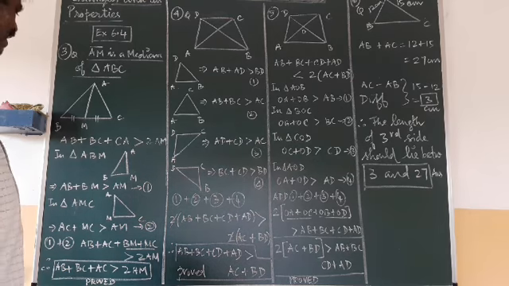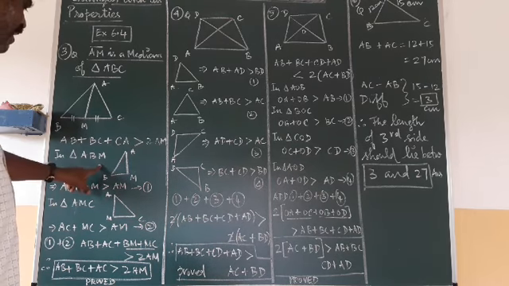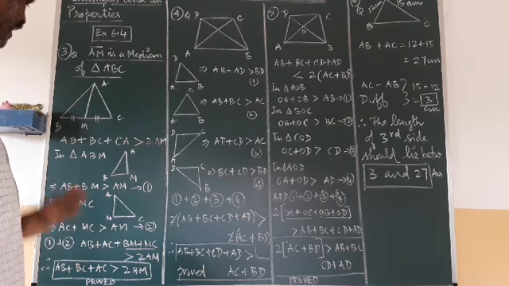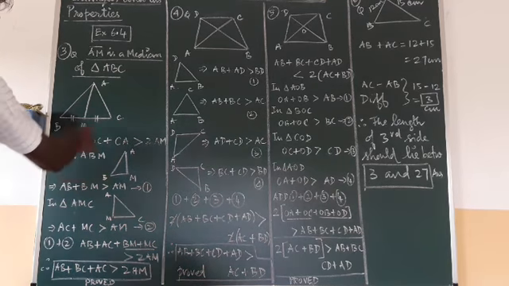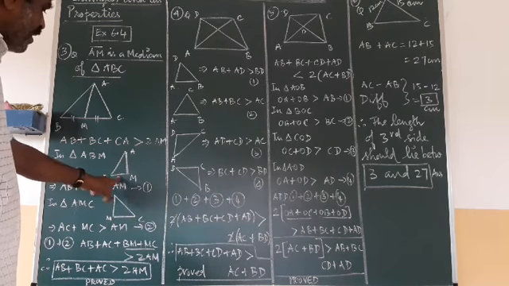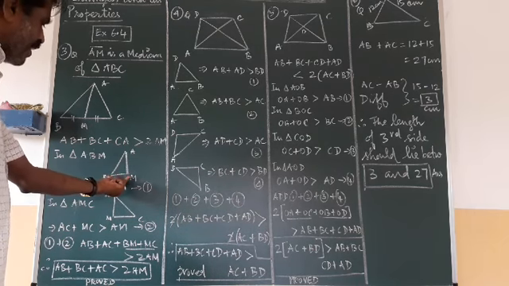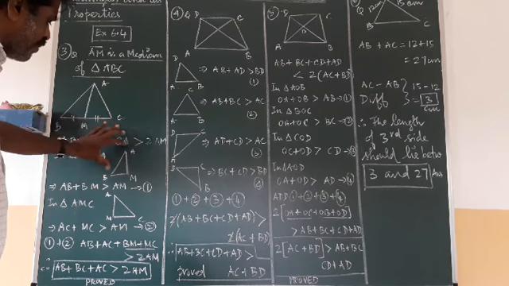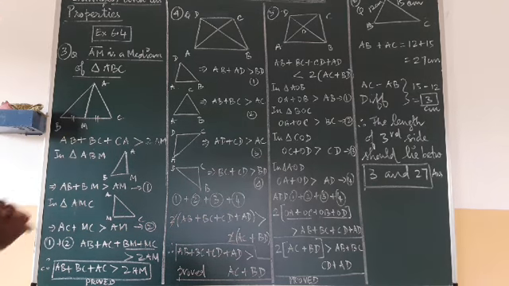They have given the clue: use the triangles ABM and AMC. Both triangles are given. So I am taking the triangle ABM. M is the midpoint, BM is one side, AM is one side and AB is one side. According to the concept, the sum of two sides is greater than the third side.